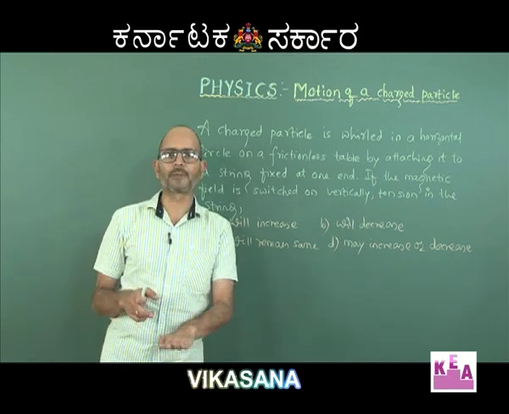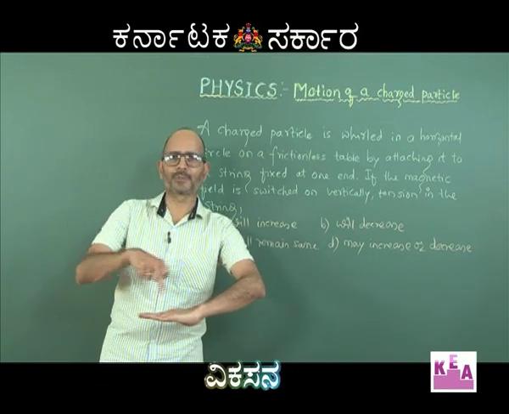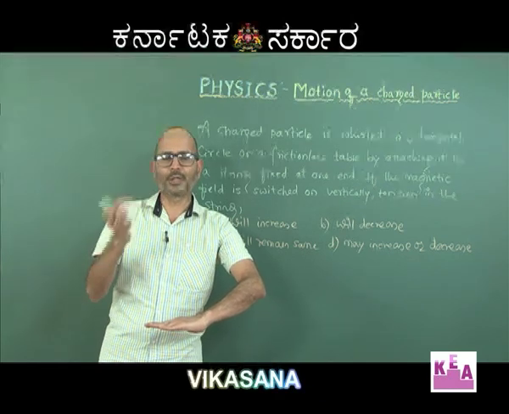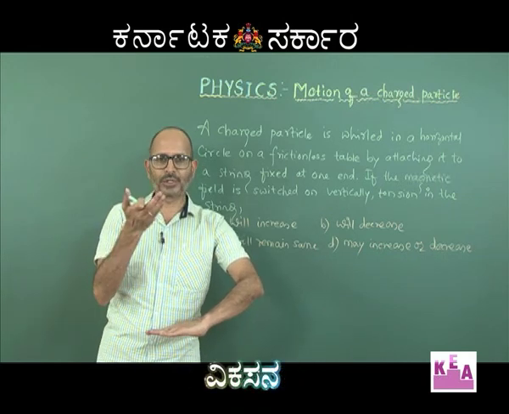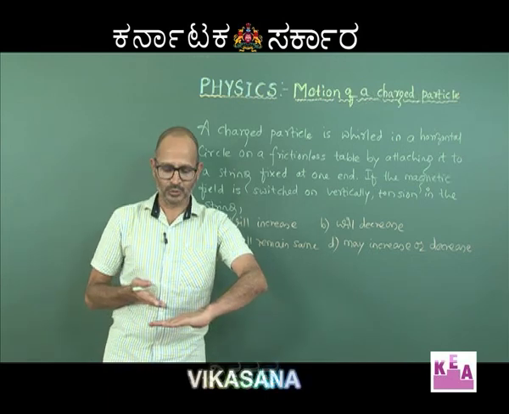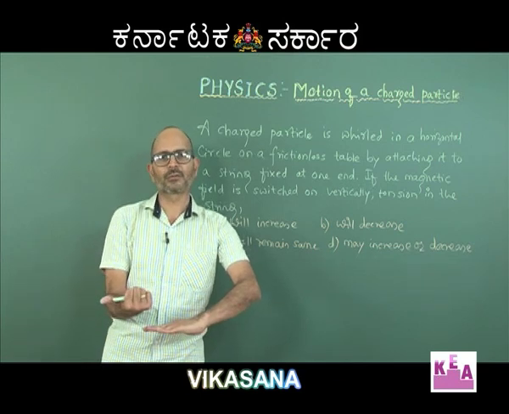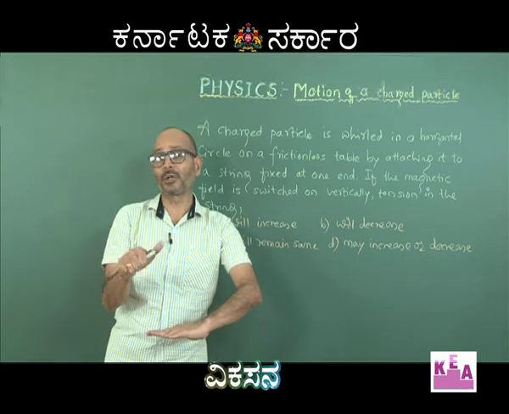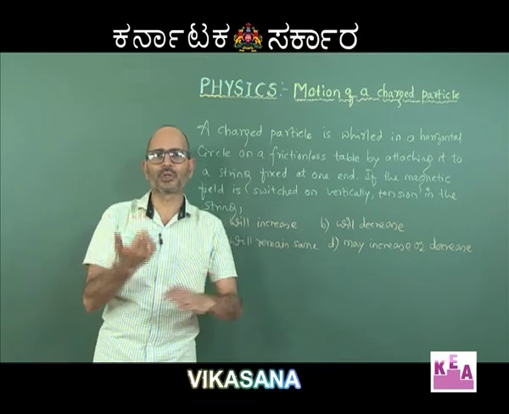See, this is the horizontal table and this is the charged particle, say positive, and it is moving in the anti-clockwise direction, fine, and you switch on the magnetic field vertically upwards. So, it will experience the force given by the formula QV cross B. So, V is like this, B is vertically upwards, so angle between V and B will be 90. So, QV cross B will be Q, V is on the table, B is upwards, so V cross B will be like this. Cross product is given by our thumb rule, so V cross B will be outwards and perpendicular to velocity. Perpendicular to velocity means always radial, because in a circular path velocity is always tangential.